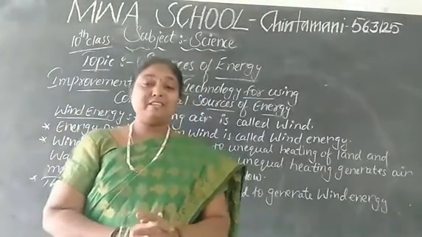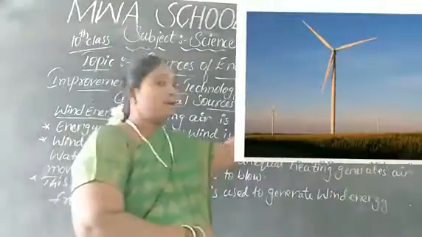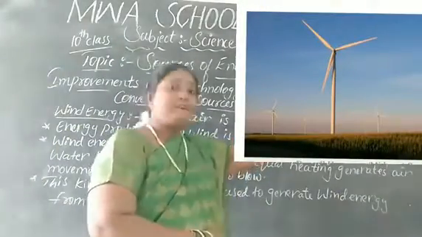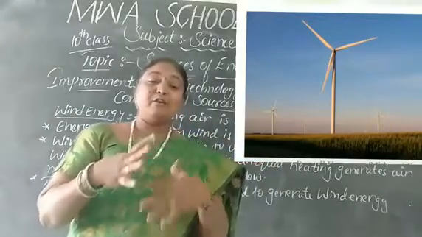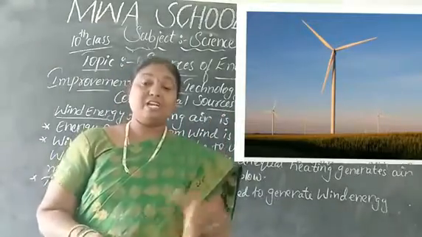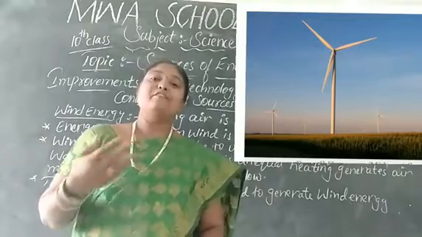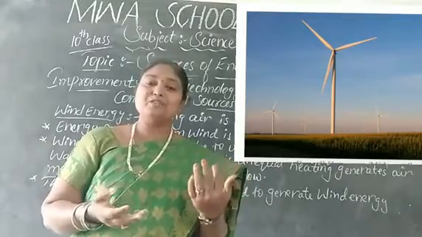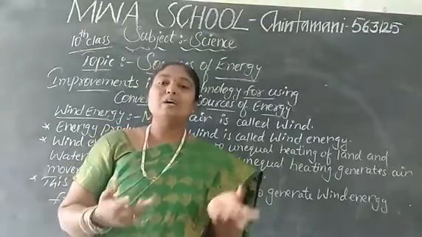Have you seen windmills, children? I can show you through the picture. So this is the windmill. It has a fan. While the fan is rotating, we can generate energy. How will the fan rotate? By using the wind. So from wind energy we are going to generate electricity. How? Let me see now.